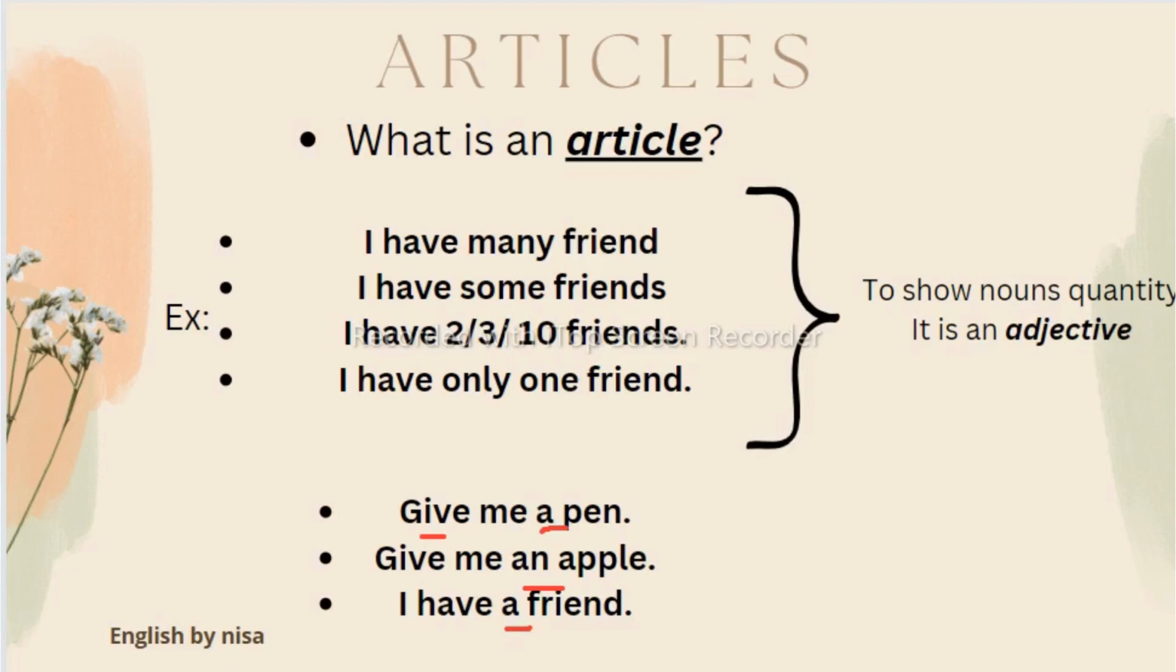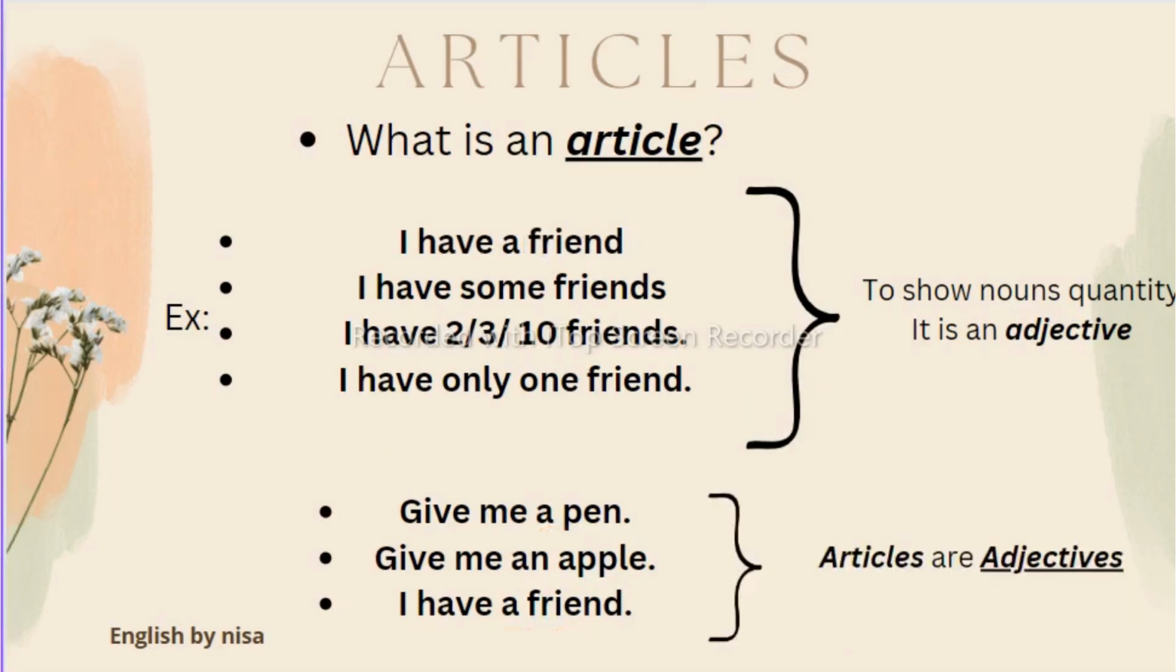Articles are always written with a noun. As you can see here, pen is a noun, apple is also a noun, and friend is also a noun. So we always use these articles along with the noun. So articles are adjectives in the English language because they show the quantity of a noun or can show the quality of a noun also. How? Let us see. So these articles are nothing but adjectives. They are a part of adjectives.